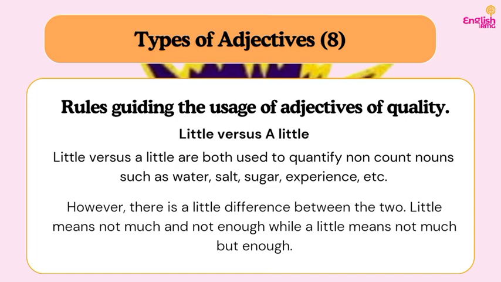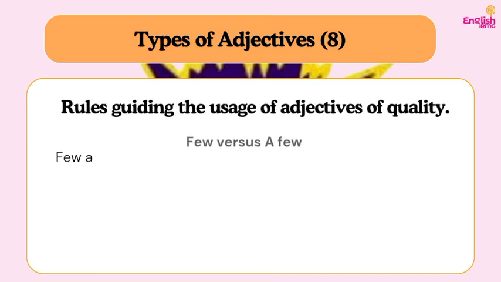So, for example, if I say, "I have little oil in the kitchen," I'm saying I don't have enough. So the next thing will be that I cannot prepare jollof rice and chicken. That is, it is so little that it is not enough. But if I say, "I have a little oil in the kitchen," I'm saying I don't have much, but it is enough. So the next thing will be that I can prepare jollof rice and chicken. Do you understand the difference between the two now? Little: not much, not enough. A little: not much, but enough.